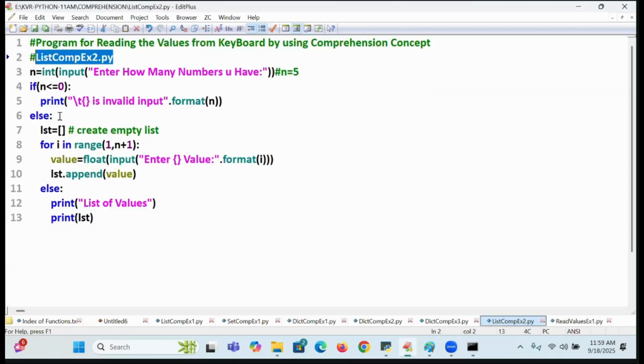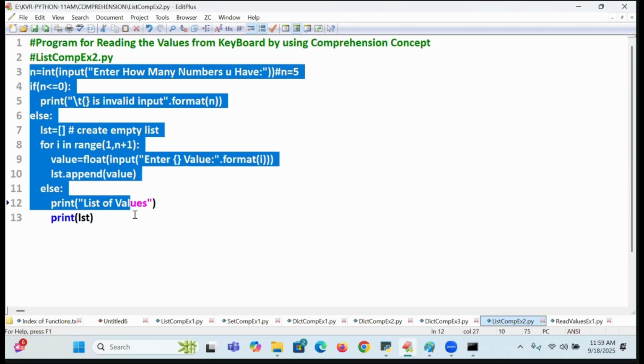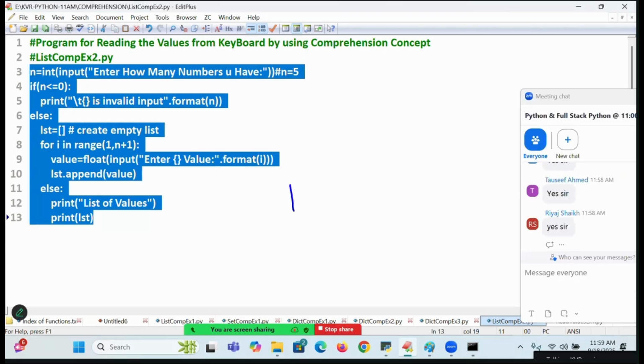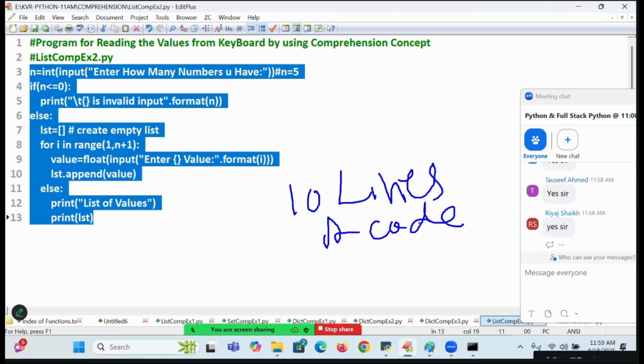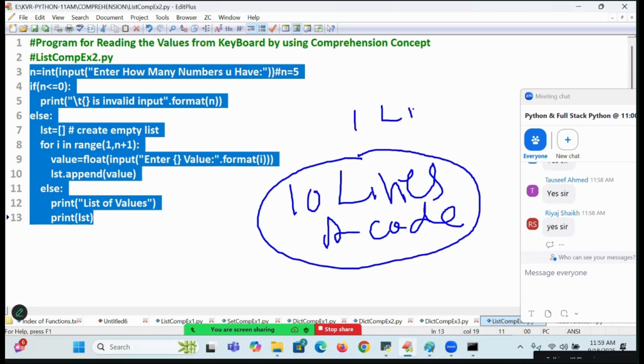So how many lines of code is written? 3 to 13 lines. 3 to 13 means what? Almost 10 lines of code is written. So this 10 lines of code, I want to write in one line only. I want to write in one line or two lines.